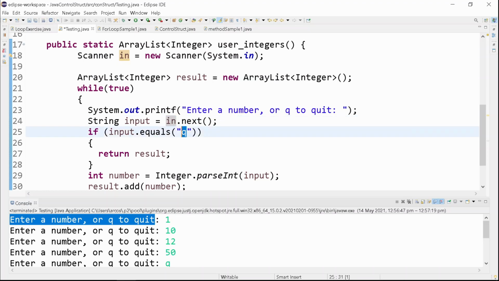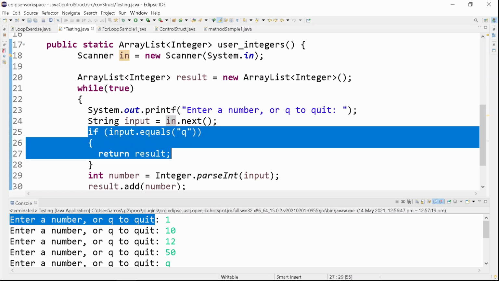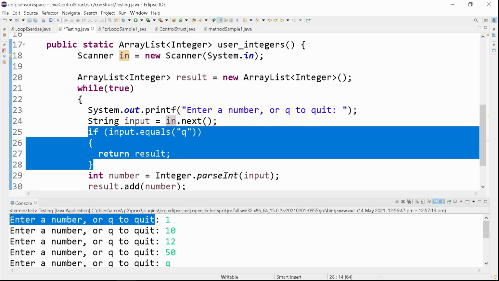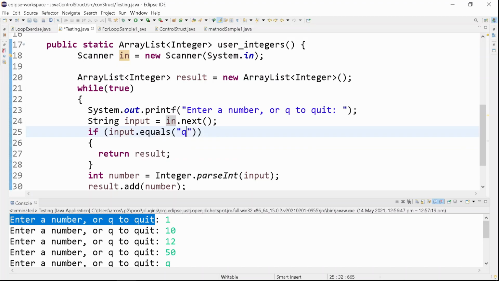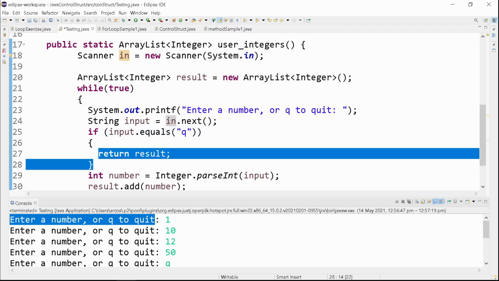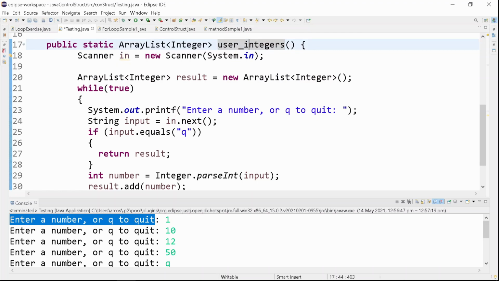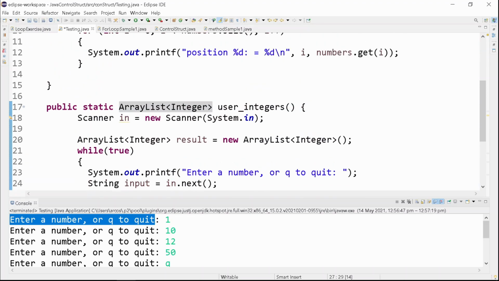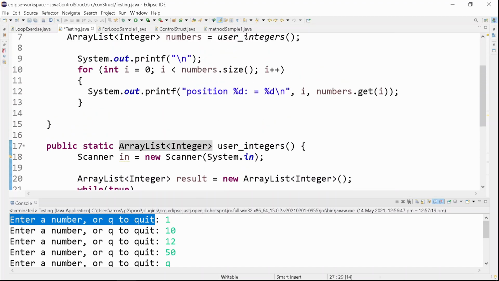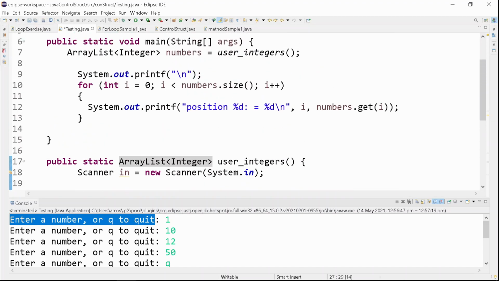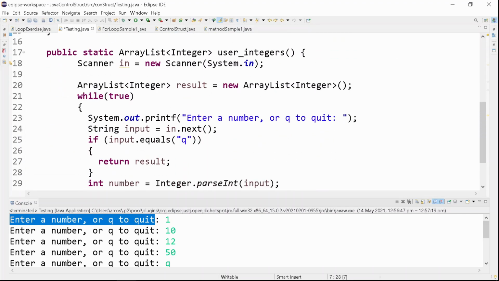If it is a q input, then it will process this line of command from line 25 to 28, wherein if it equals q, it will exit from this method because of that command, return result, then pass the value to the user integer, which is now numbers, and then process the next line of command.